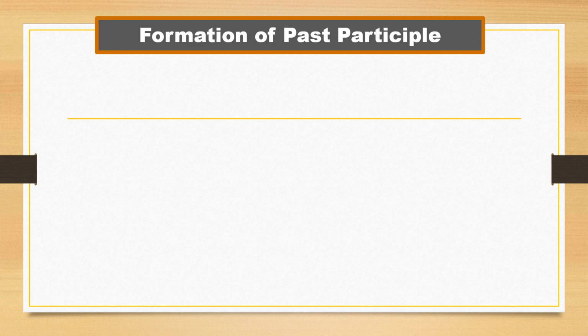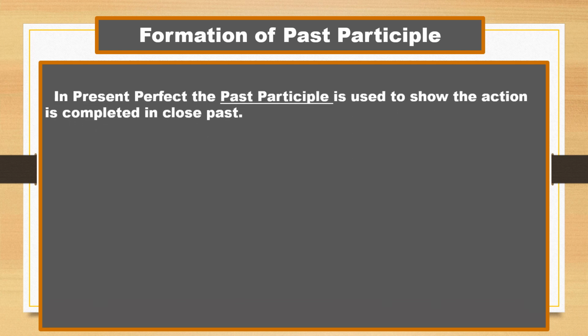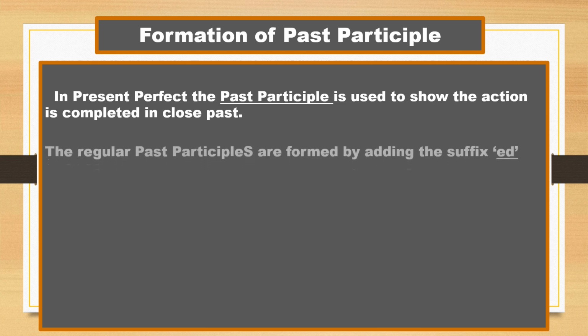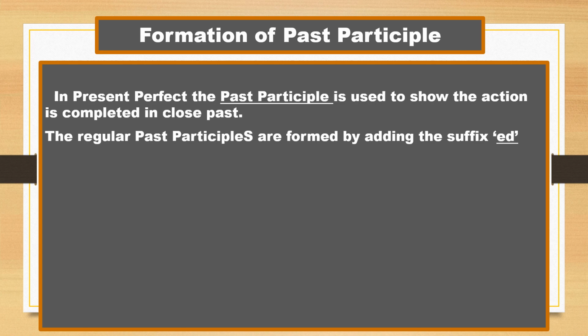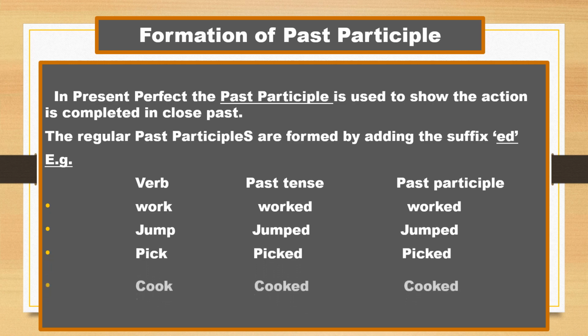Now let's learn the formation of past participles in present perfect tense. In present perfect, the past participle is used to show the action is completed in the close past. The regular past participles are formed by adding the suffix ed to the verb. See the examples. Work, past tense is worked, past participle is worked. Jump, past tense jumped, past participle is jumped. Pick, past tense picked, past participle is picked.